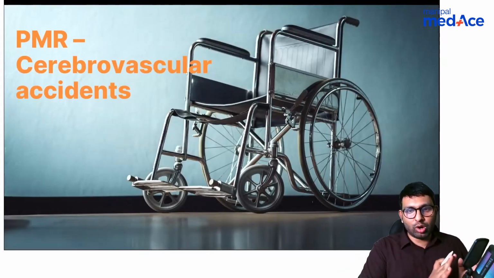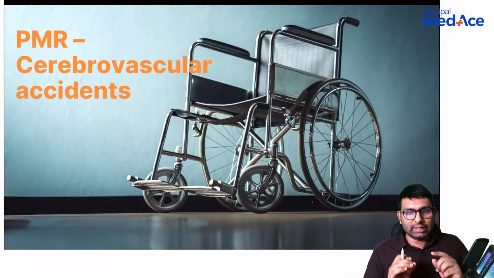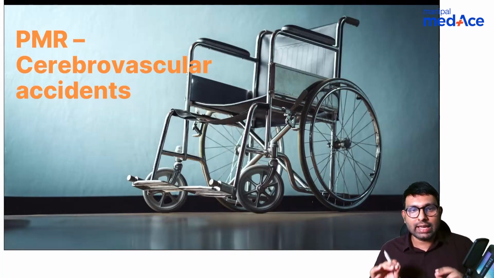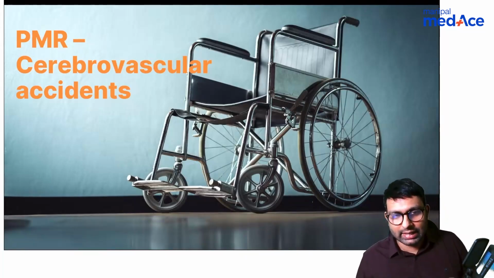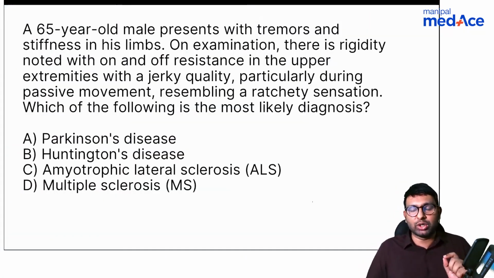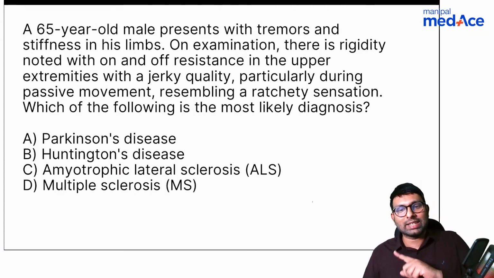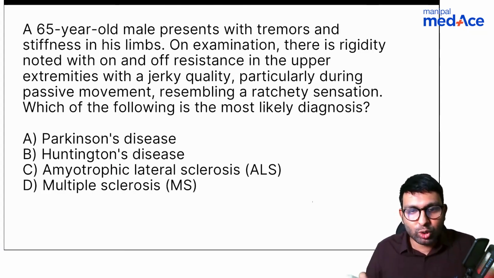So that was about orthopedics. Now let's again come back to PMR. Let's discuss another topic in PMR, that is cerebrovascular accidents. In cerebrovascular accidents, the first thing you need to know is the concept of what is spasticity and what is rigidity.